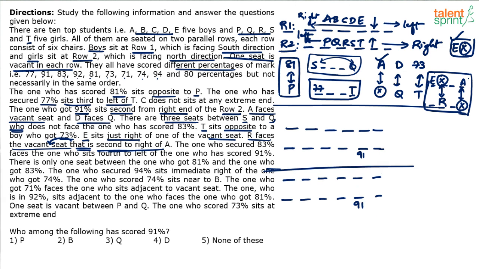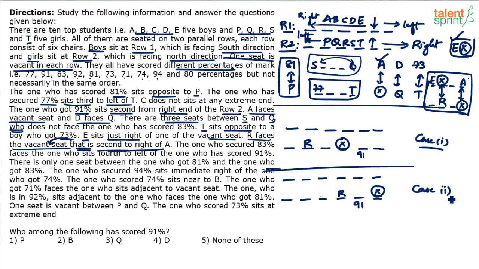Now I'm fixing this item: dash, R, dash, X, or it can be dash, R, dash, X. X is the vacant seat. There's no other way out. I cannot take R in the third position, because the vacant seat would come here, but this seat is for the 91% student, so it cannot be vacant. So these are the 2 cases: this is case 1 and this is case 2.